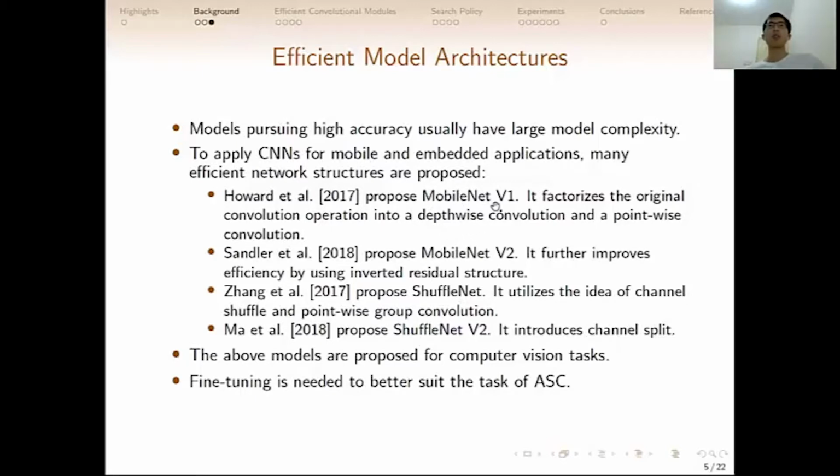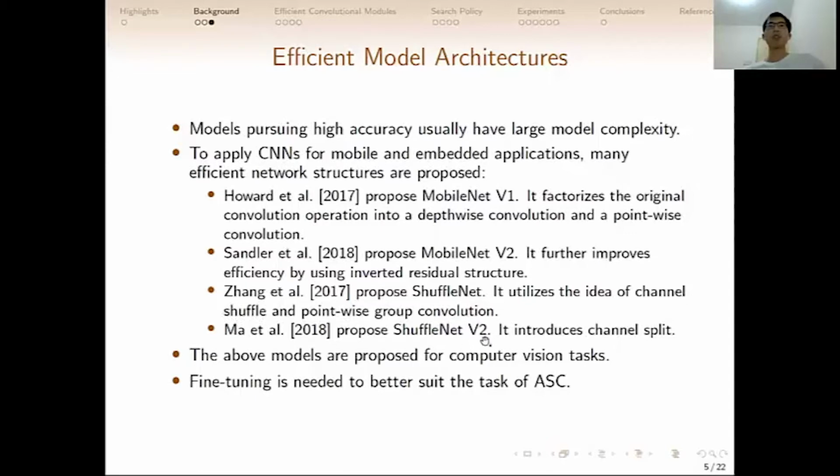For MobileNet version 1, the core idea is to factorize the original convolution operation into a depthwise convolution and a pointwise convolution. Then version 2 of MobileNet further improves the efficiency by using the inverted residual structure. ShuffleNet utilizes the idea of channel shuffle and pointwise group convolution.